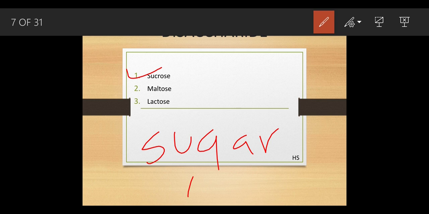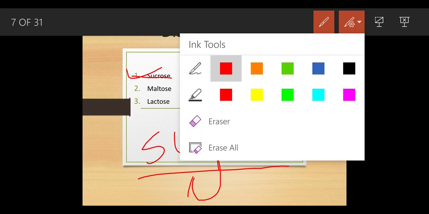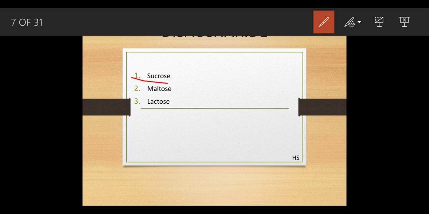So whenever we take any juices and so on, we add sugar to it, so it adds taste. So sucrose is present in this sugar, okay, and sucrose is also present in sugar cane, because as I said, sucrose is a disaccharide.